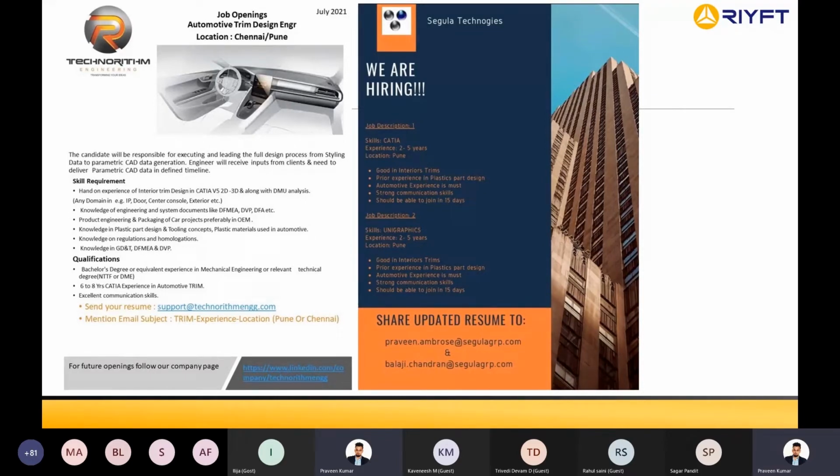We are also a staffing company. Rift is our learning platform, and our parent company is called Designosis. Designosis is a staffing partner for Renault, Nissan, and Ford. Whenever we hire students, mostly we send them for placement drives to these companies. They are very clear on the experience level. They don't prefer freshers now. They expect a minimum of 2 years of experience in a particular domain. So without that experience, it's really tough to get into the industry as a plastic trims engineer.